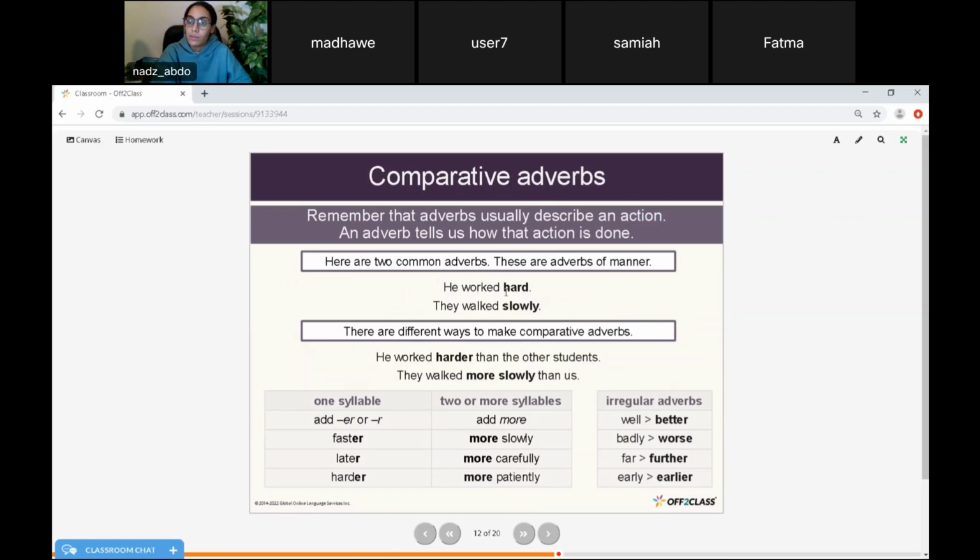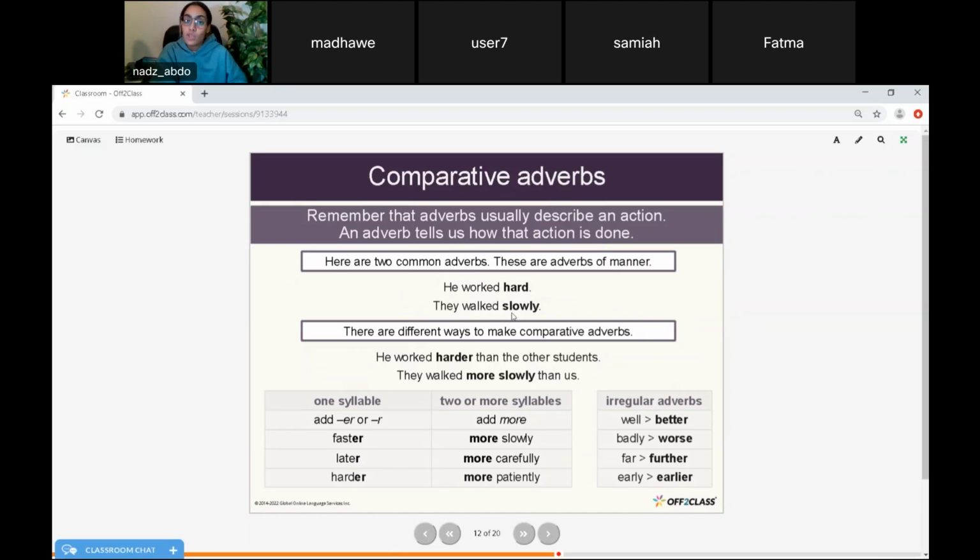He worked hard. So he is my subject, worked is my verb. Hard here is not describing he, it's describing how he worked. So it's describing the verb, not the subject. He worked hard. How did he work? He worked hard. So it's describing the manner in which he worked. He worked in a hard way, in a hard manner. Okay, so this adverb here is used to describe the way or the manner in which he has worked.